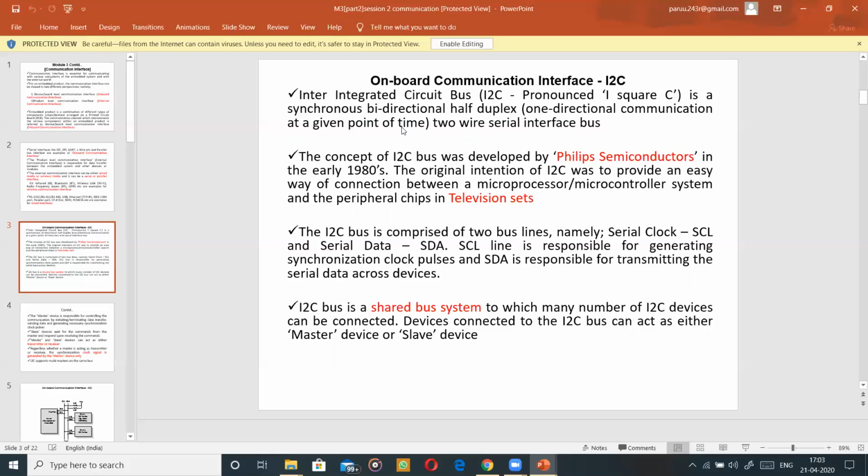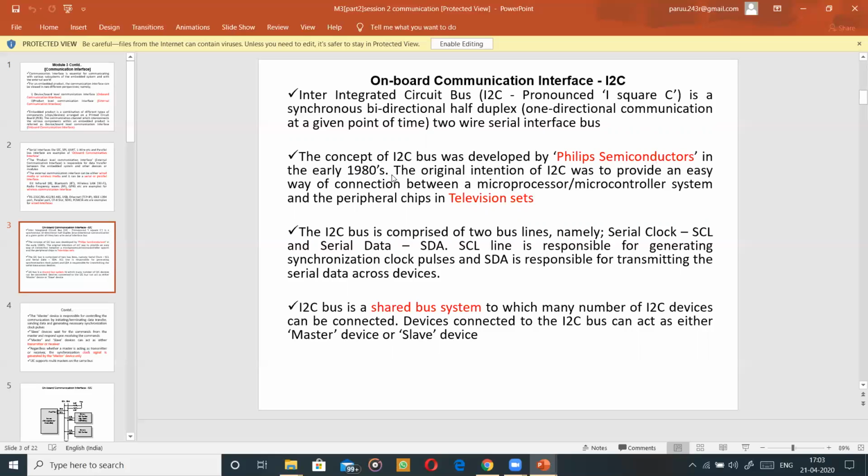Now I am sending from left to right. Next time I want to send from right to left. It is possible, but not at the same time. I hope things are clear. It has two serial interface buses, so let us see that one by one. This concept was first developed by Philips Semiconductors in the early 1980s.